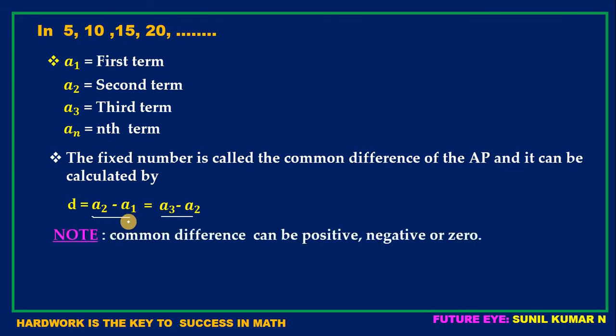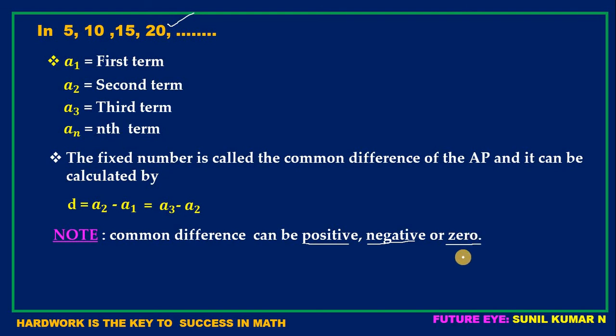And here there is a note, children. The common difference can be positive, negative, or 0. See, this we saw in the last slide. The common difference was positive. Here also the common difference is positive for this example. And negative: the last example I gave for AP had a negative common difference, minus 30 we added. And 0 also can be a common difference. One example I have given is 3, 3, 3, 3. In that, the common difference is 0.